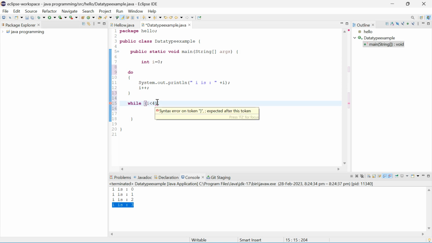There will be a semicolon, guys, here. Okay, there will be a semicolon here for the do while. Remember, for the do while there will be a semicolon. For the while there will be no semicolon here. For the do while there has to be a semicolon, or else you will get an error.